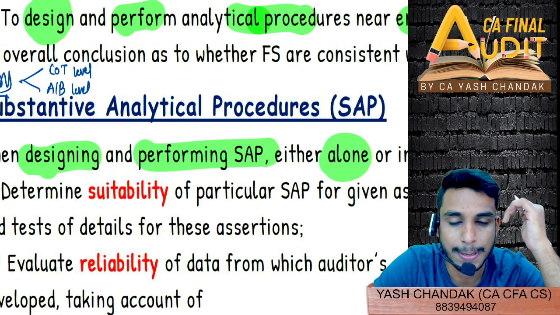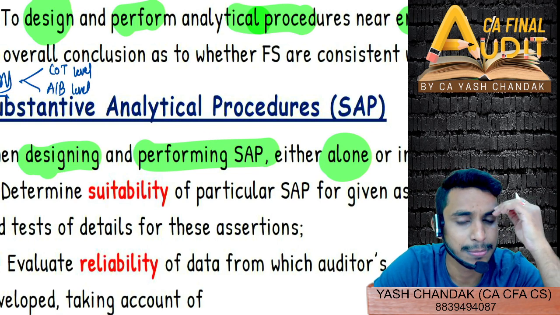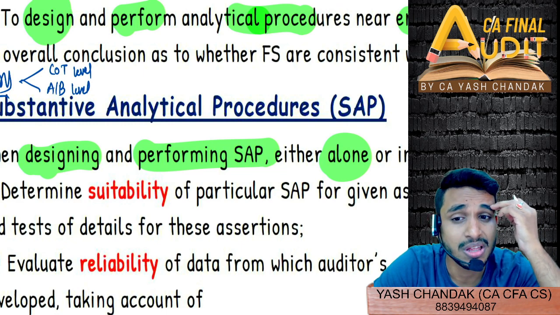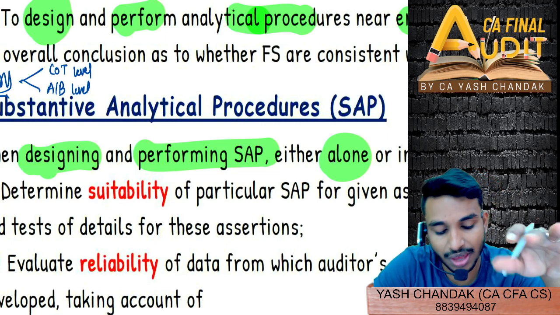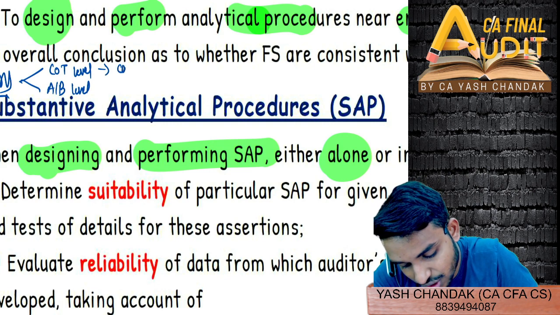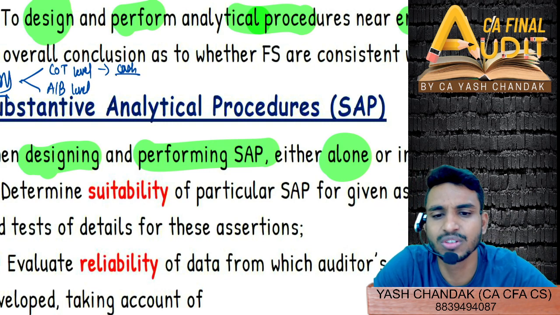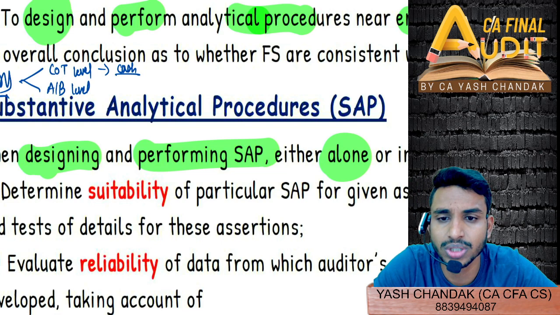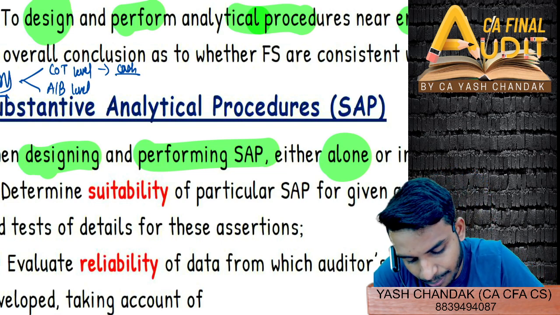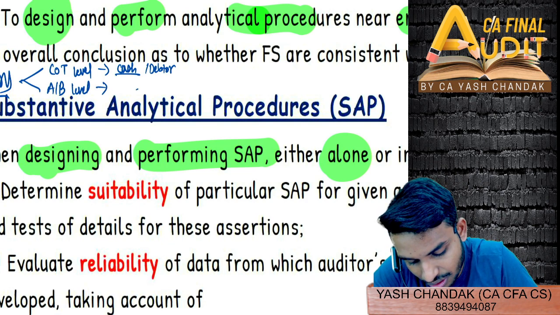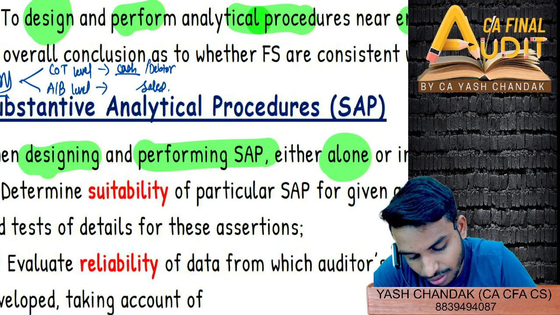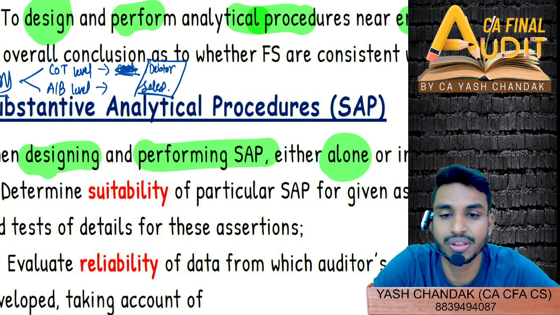Because it is suitable for a large volume of transactions. It is suitable for a large volume of transactions. So then, if I say account balance level, for example cash balance, don't you think cash transactions could be a large volume of transactions happening throughout the year? Cash, or for example debtor. Similarly, if I have to say sales, where do you think it is more relevant, in the case of debtor or sales?